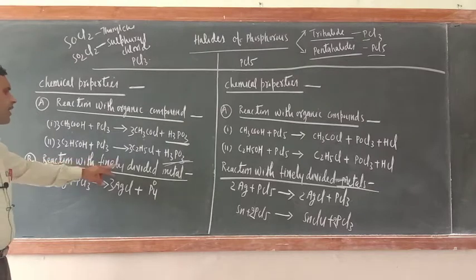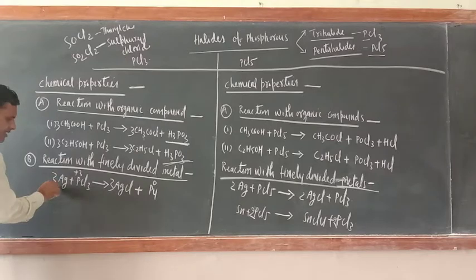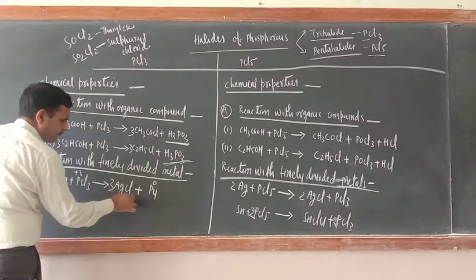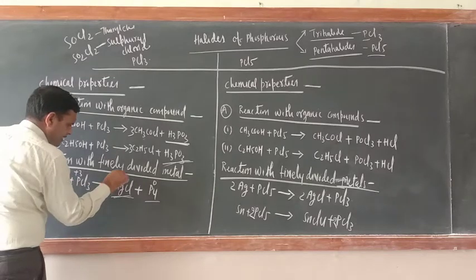Similarly, reaction with finely divided metal, let us say silver. Silver reacts with PCl3 and forms AgCl plus P4. Silver is 0 here, silver is plus 1 here.